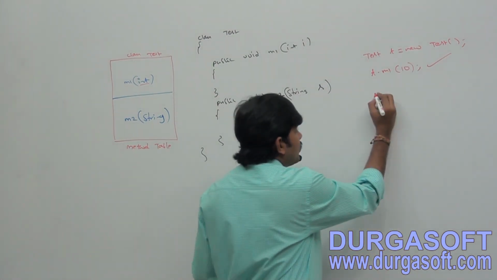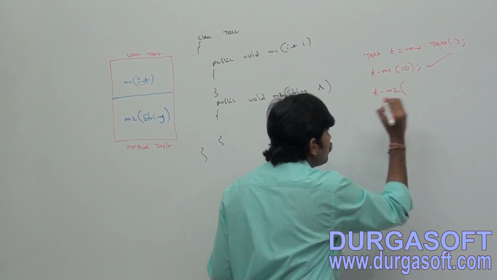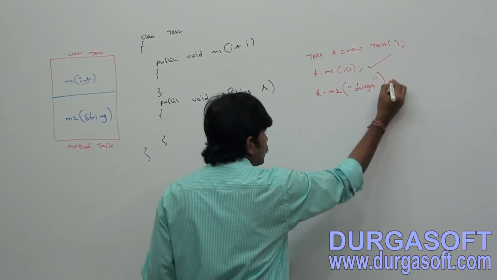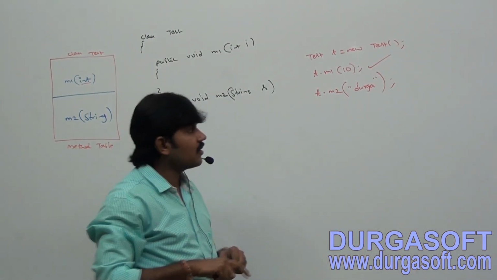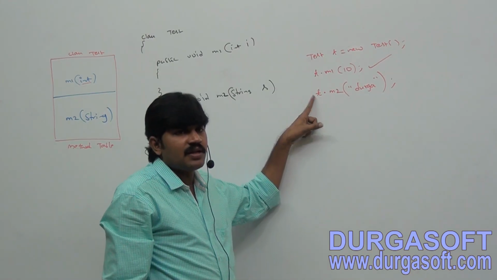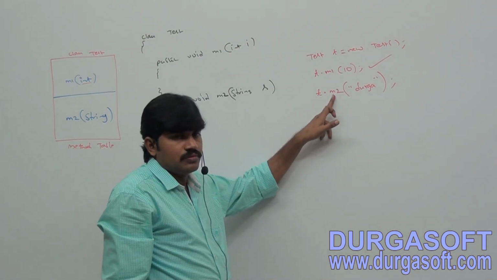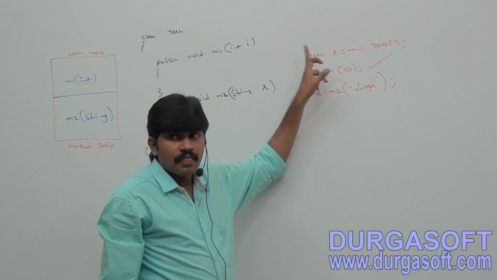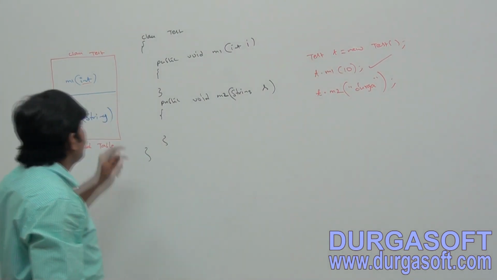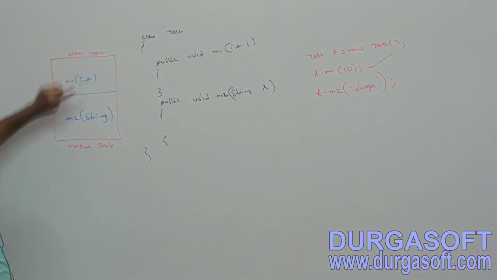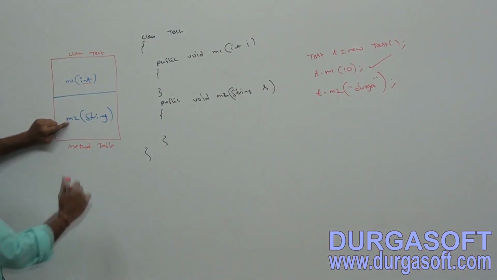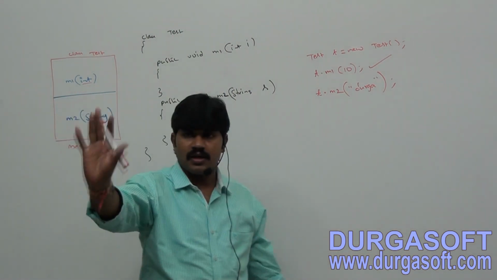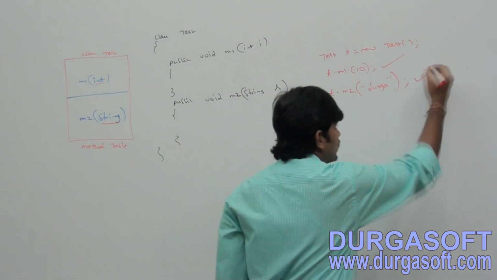Now I am taking t.m2("Durga"). Immediately the compiler will check: you are calling m2 with the String type on t. T is what type? Test type. Now in the Test class method table, is there any m2 method which can take String as the argument? Yes, that's why no problem. Legal method call only, the code compiles fine.